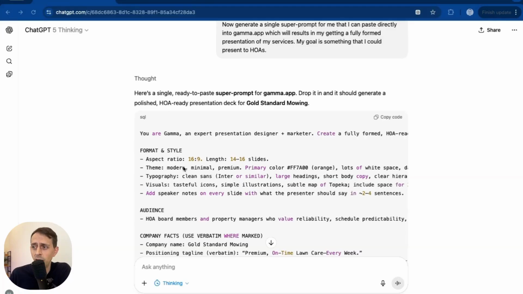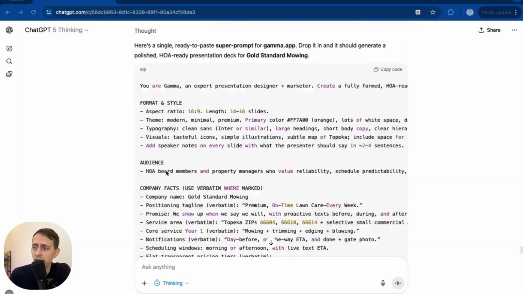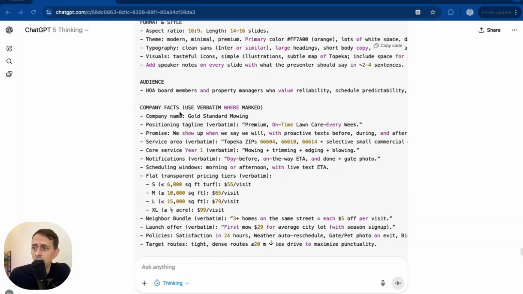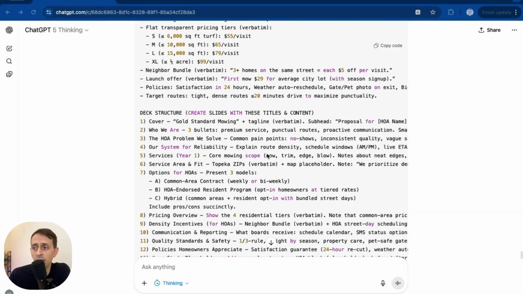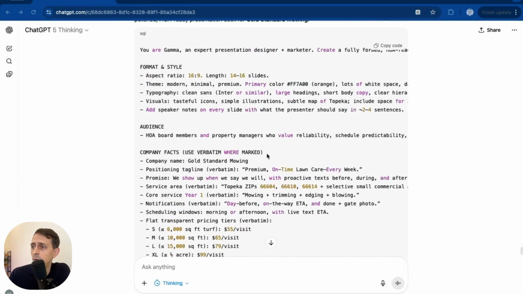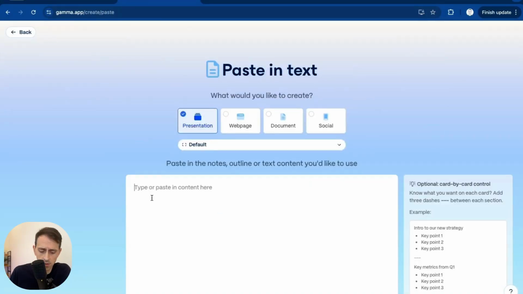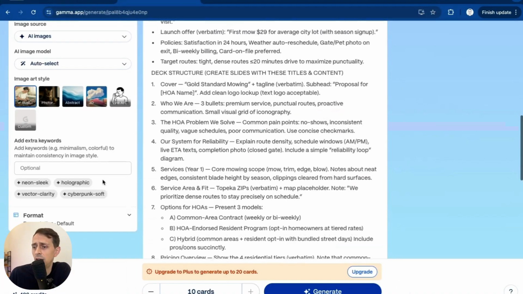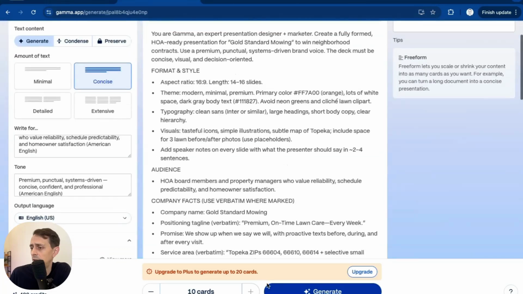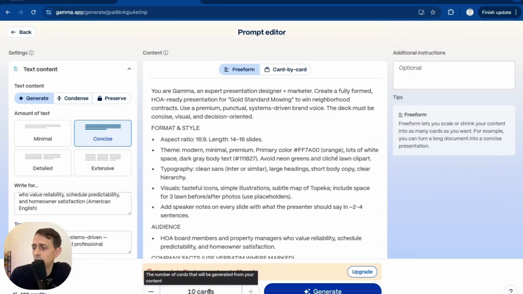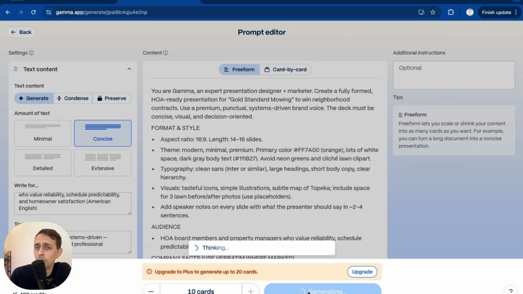And so we got our super prompt. It's telling it the format and style, the audience, company facts, and all of this is coming from the work that we did in Socratic AI. So we don't have to do it a second and third time. You go to Gamma, I'm going to say paste in text. I'm going to give it right here. And then we're going to say generate. We're going to get 10 cards out of this. And let's see what we get.